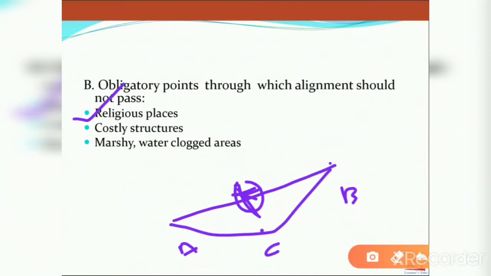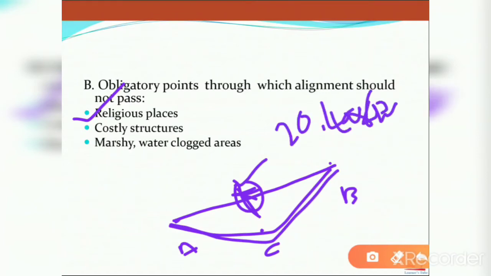Next, costly structures, some monuments, for example, some ancient buildings or some monuments over there, some costly structures are there. For example, removing that costly structure may cost more than going in this path. For example, removing that structure may cost 20 crores, but constructing the alignment like this may cost 15 crores. So which way is better? You have to make that consideration also. For example, if it is a monument, can we remove the monument because of a highway? It is traditional wealth, so you should not.